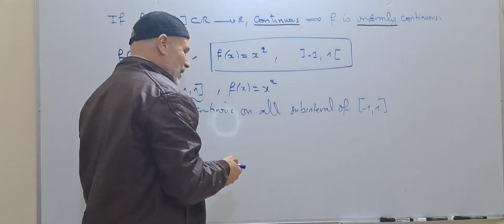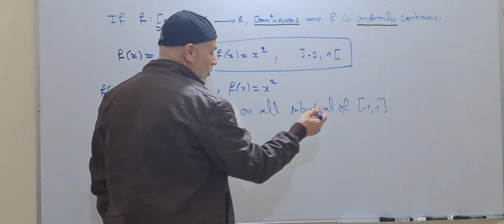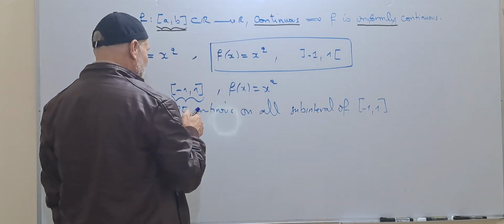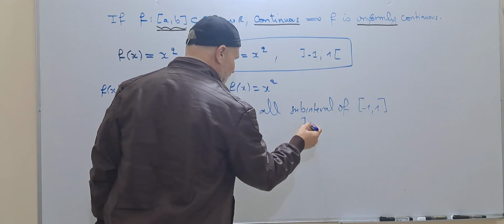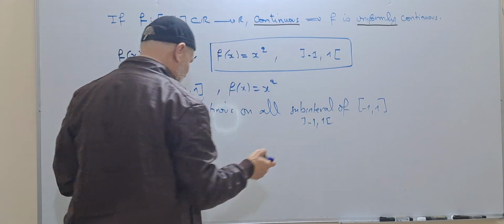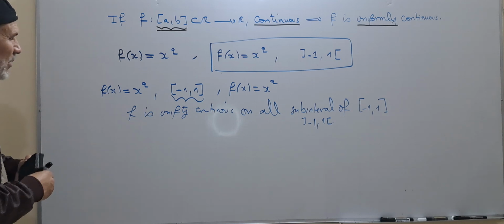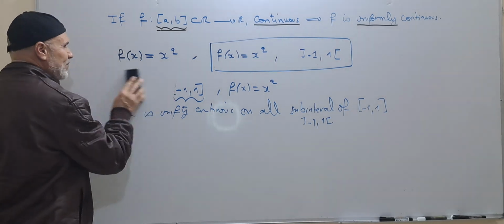So it is uniformly continuous on any subinterval, in particular this one. Let us move to a more interesting example.